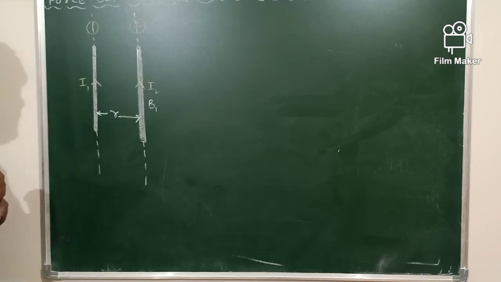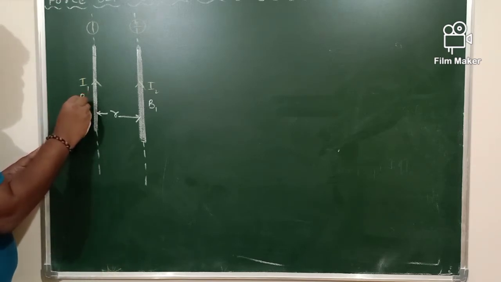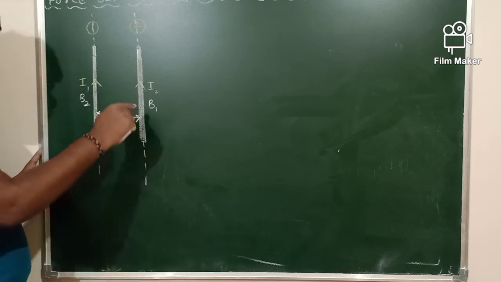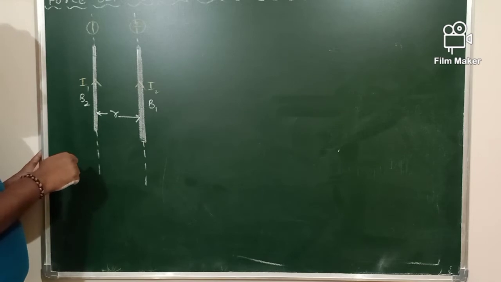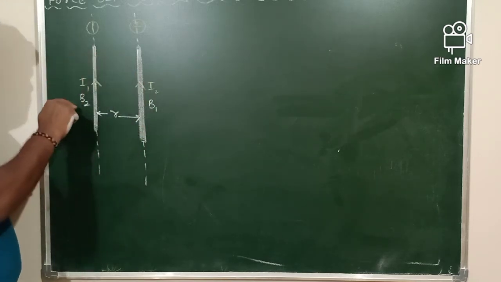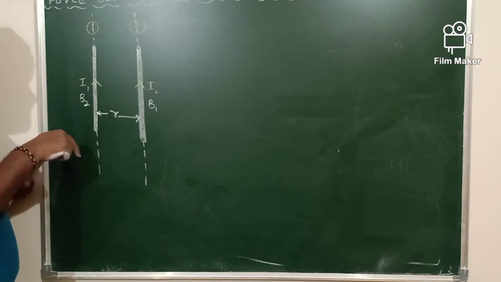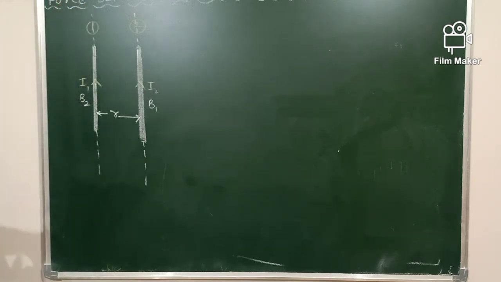So the reason a force acts on the first conductor is the magnetic field produced by what? The second conductor. Tell me, what is B2 here? B2 is the magnetic field produced by the second conductor at the first conductor. Due to this B2, the force is acting on the first conductor. Are you getting my point?